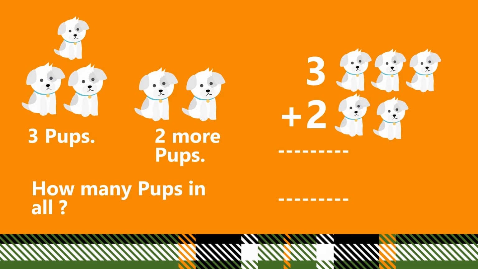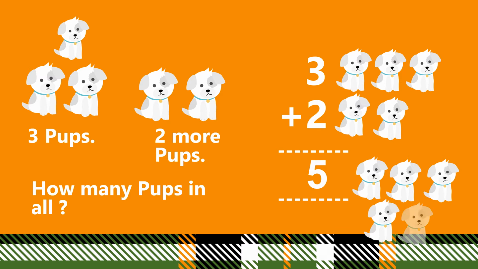Now let us count. 1, 2, 3, 4, 5. 5 puppies in all. So 3 plus 2 is equal to 5. 3 plus 2 is equal to 5. How many pups in all? 5 pups in all.